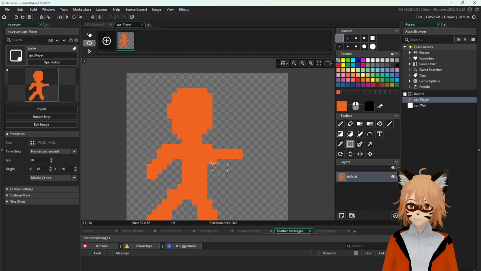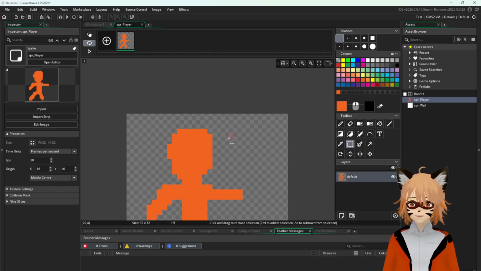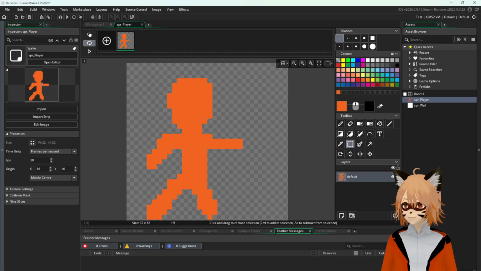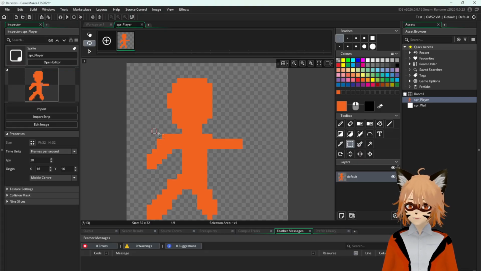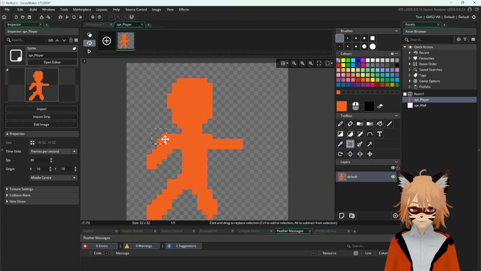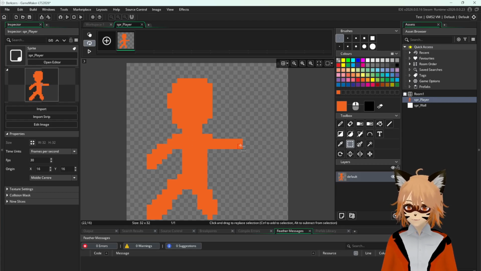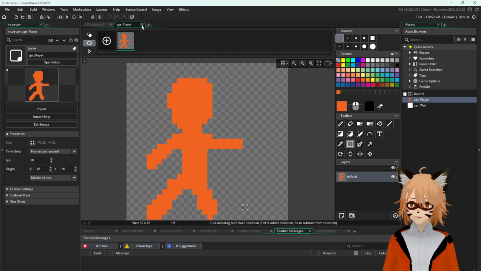All right, and I'm going to select this and press delete. All right, there you go. It's basically like Paint. Okay, and I'm going to remove this part of their shoulder to make them a little bit better. All right. Okay, so that's pretty much it.